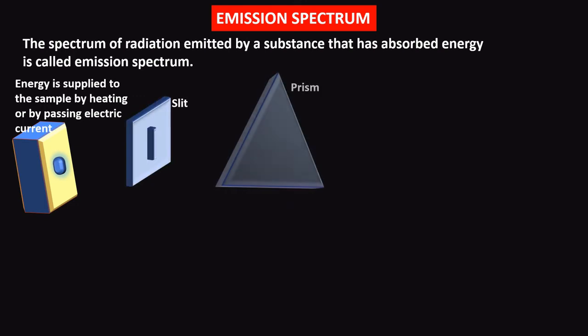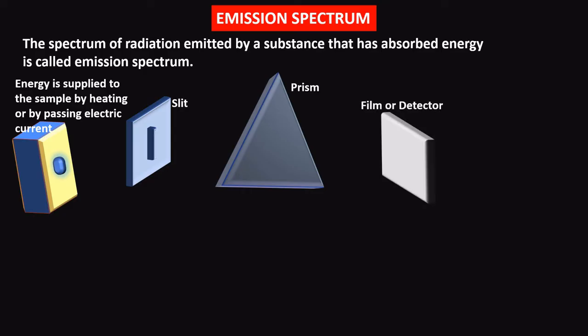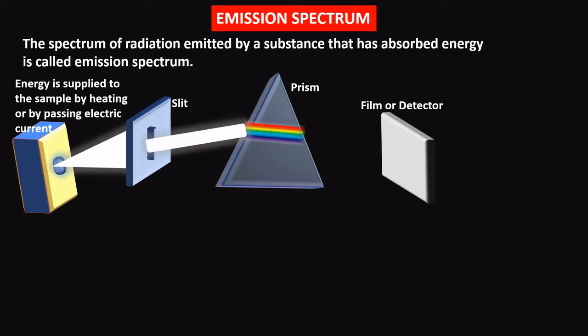Let us see what is emission spectrum. The spectrum of radiation emitted by a substance that has absorbed energy is called emission spectrum. Here is a hot sample. Energy is supplied to the sample by heating or by passing electric current. And also we have slit, prism, and a detector. So light from the sample is made to fall on the prism, where we can see the dispersion, and finally spectrum is seen on the detector.